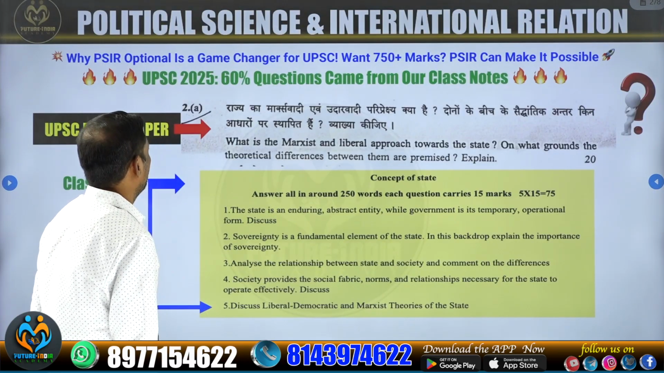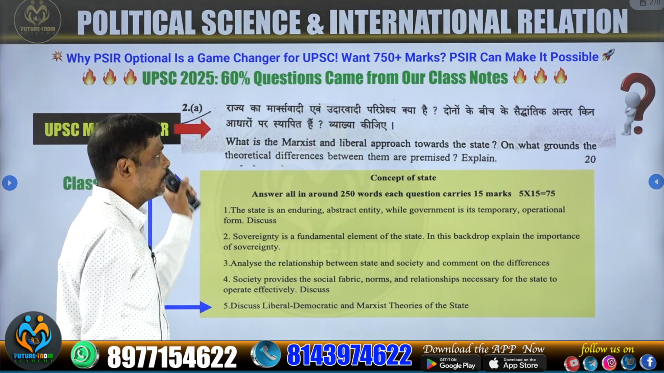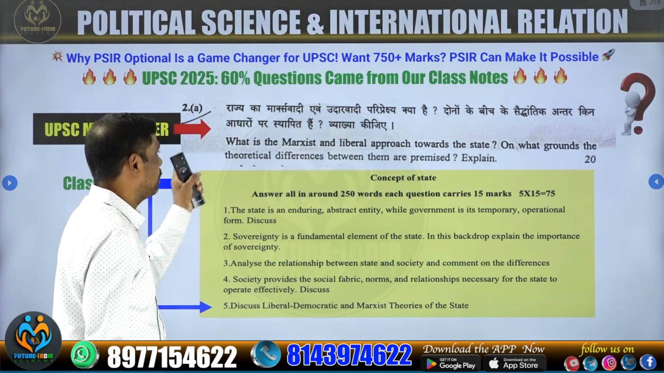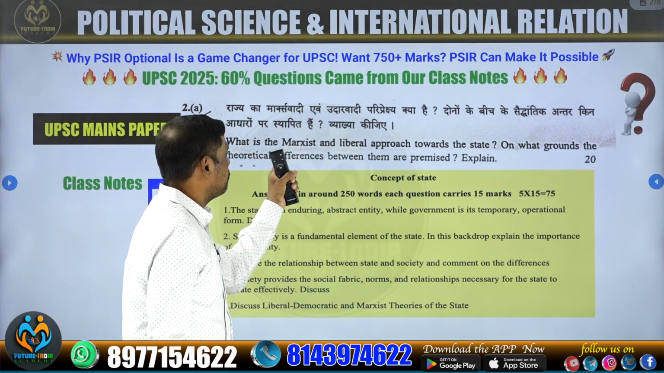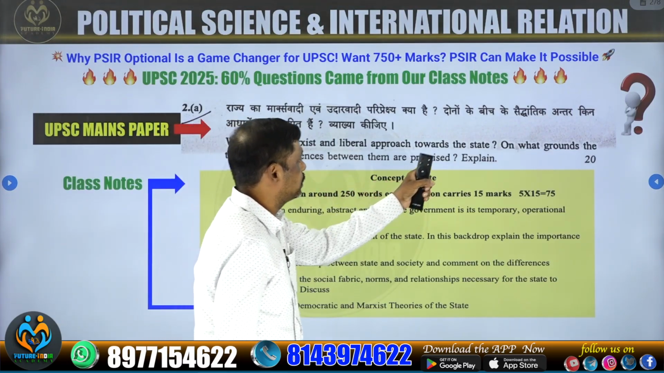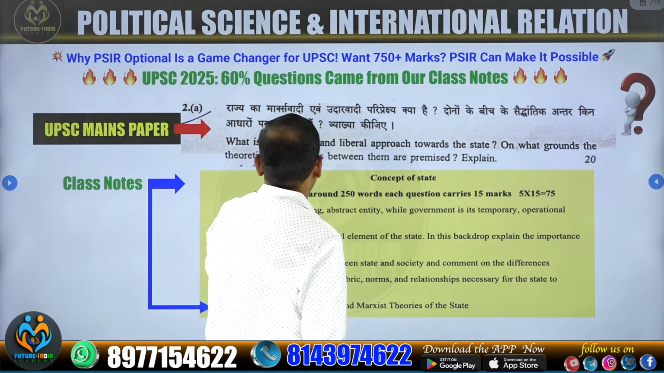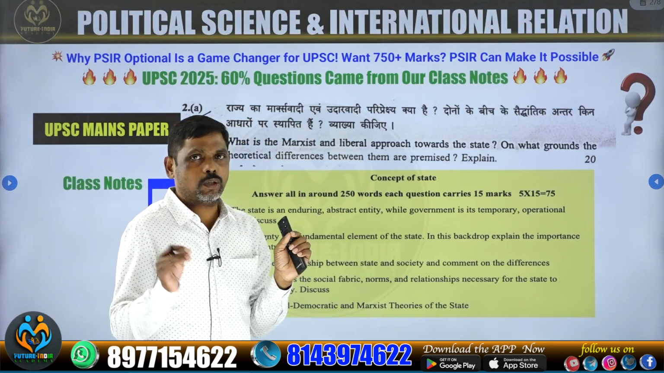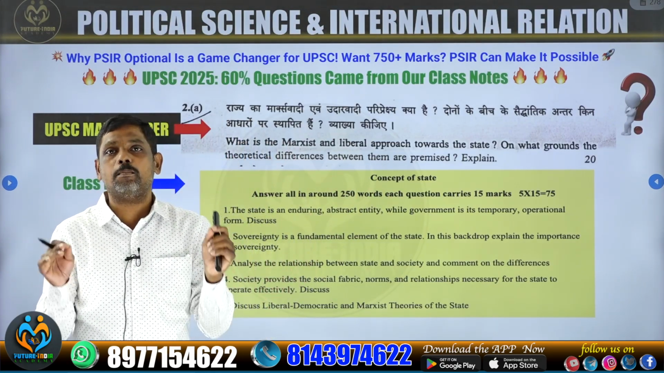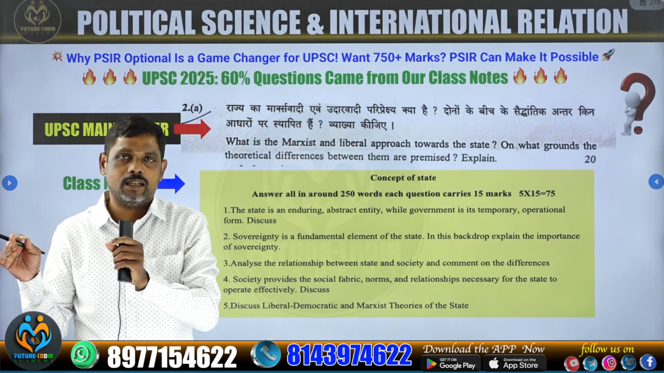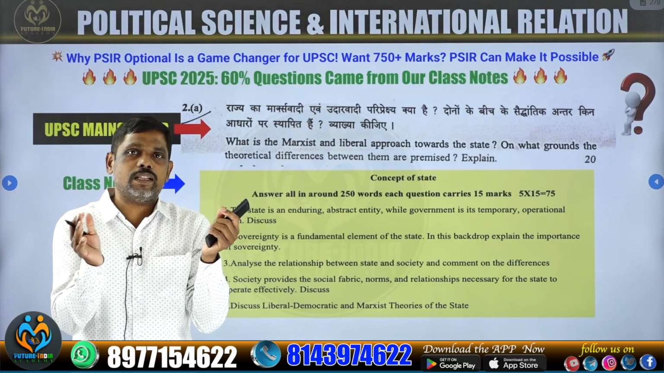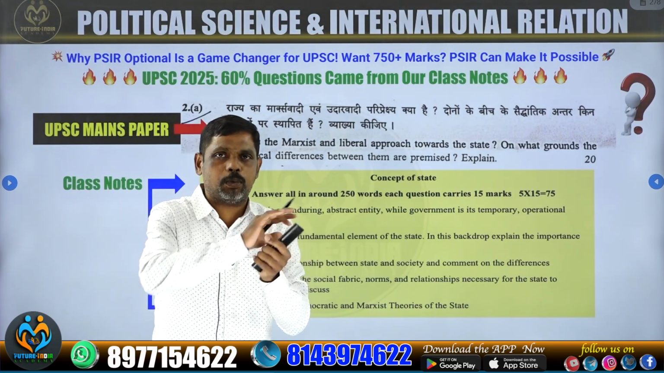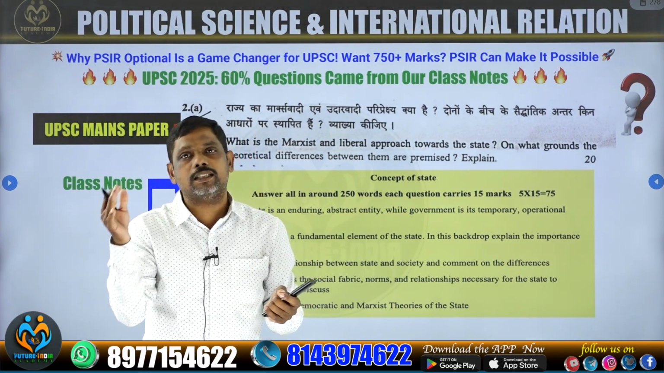Coming to question number 2A, it is for 20 marks. The question is, what is the Marxist and liberal approach towards the state? On what grounds are the theoretical differences between them premised? Explain. So the question is on the liberal and Marxist perspectives of the state and the differences between these two perspectives. So the broader question is on the liberal and Marxist perspective.